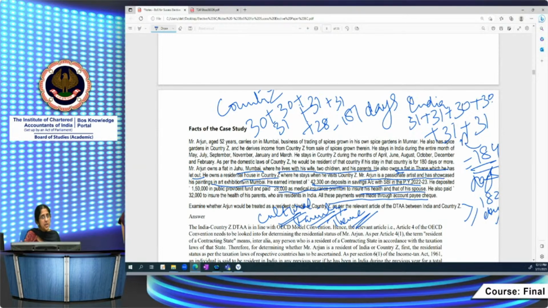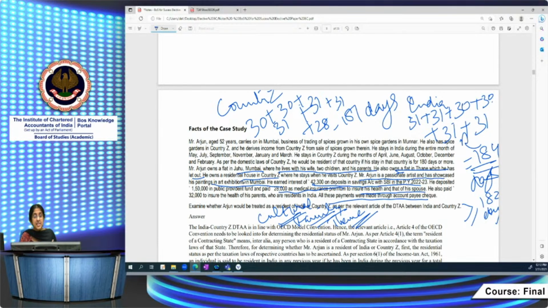Permanent home is available in both places. As per the domestic laws of India, he is resident in India. As per the domestic laws of country Z, he is resident of country Z. Thereafter, we have to apply the tiebreaker rule. He is resident of both the countries. First condition, we'll have to see permanent home. India, he has a permanent home. Yes. He has a permanent home in country Z. Yes, he has a permanent home there also. So both countries he has a permanent home.